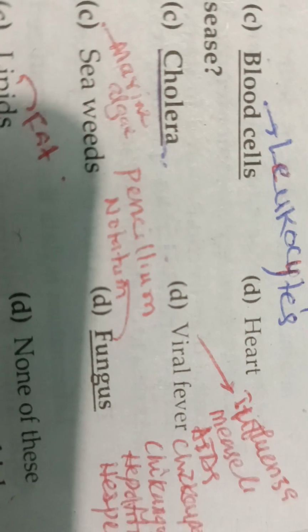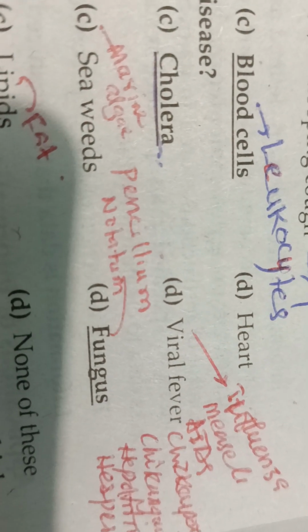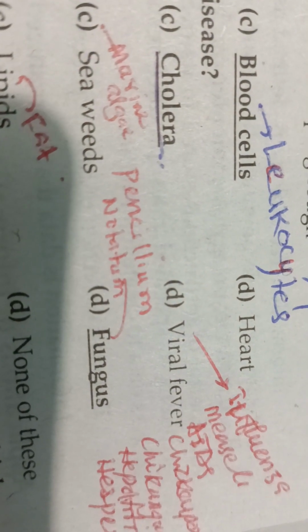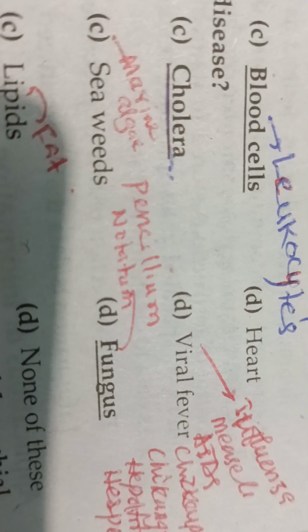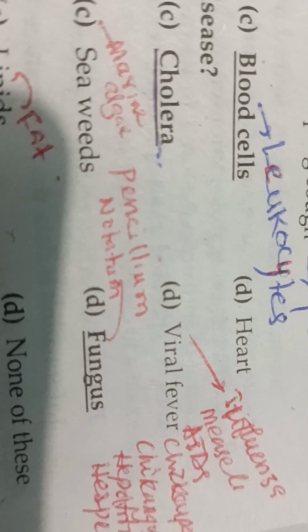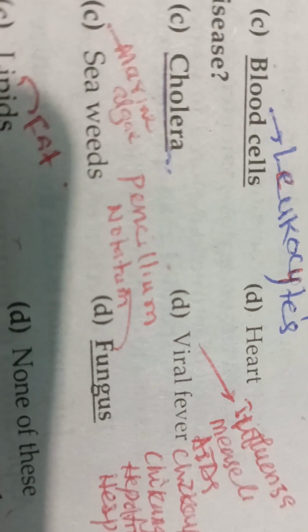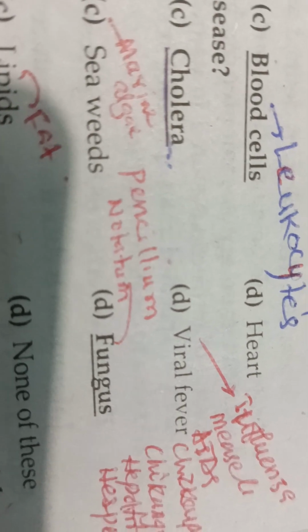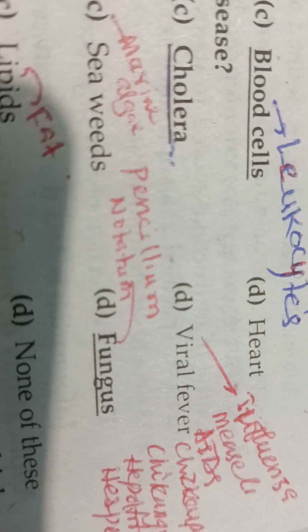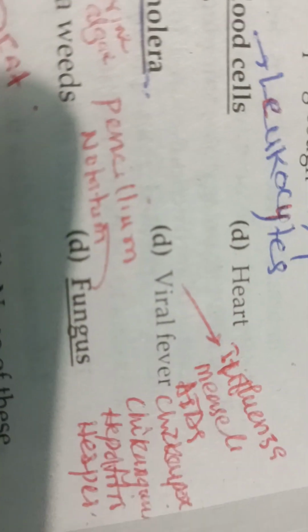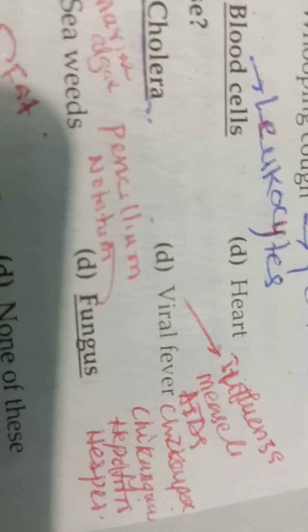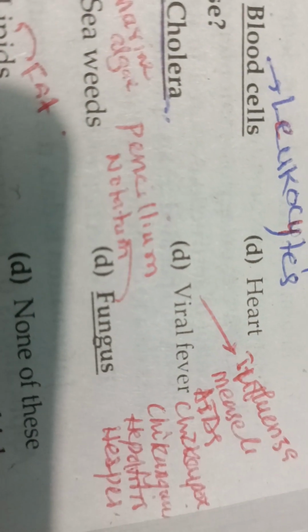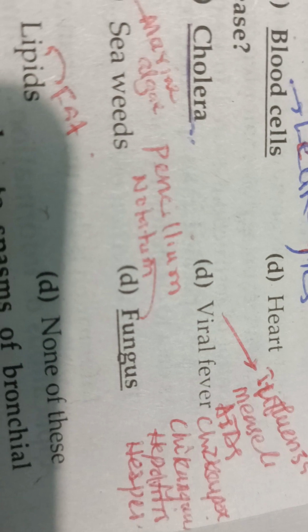Viral fever: there are multiple agents or diseases which cause viral fever. For example, influenza causes viral fever. Fever due to measles is also viral fever. Fever due to AIDS is also viral fever. Fever due to chikungunya is also viral fever. Fever due to chicken pox is also viral fever.